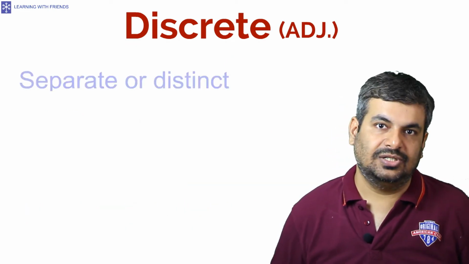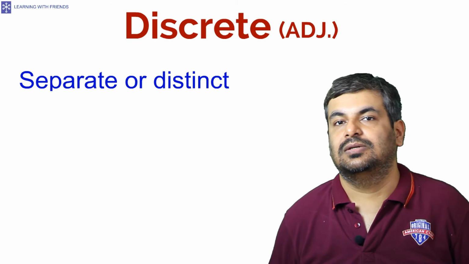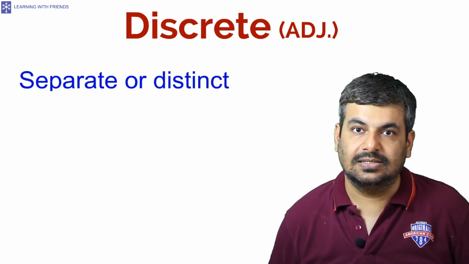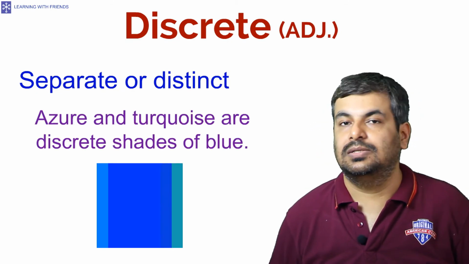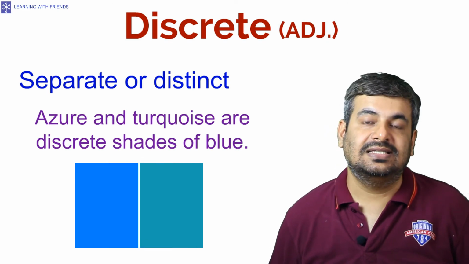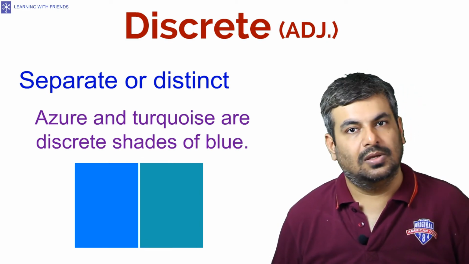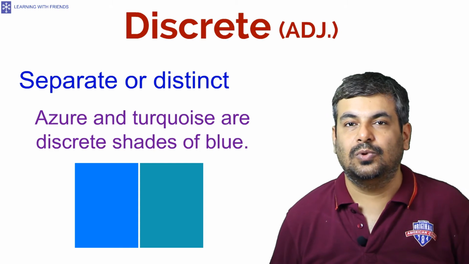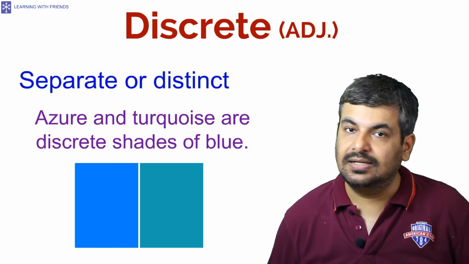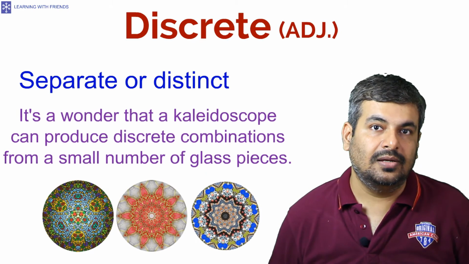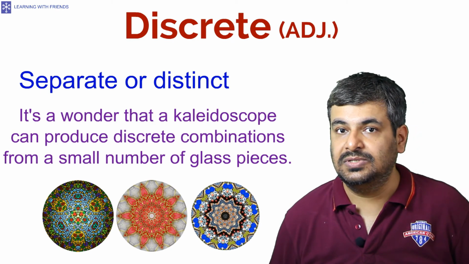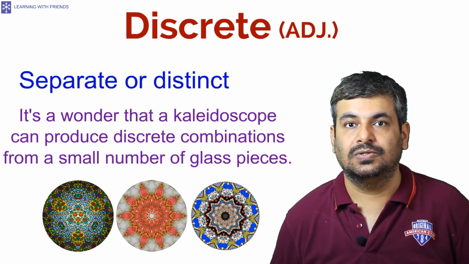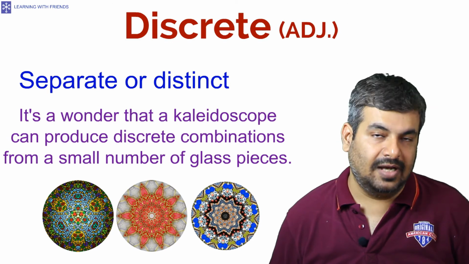Discrete, also an adjective, means separate, disconnected, or distinct. For example, azure and turquoise are discrete shades of blue. This means that these two are distinct. Another example, it's a wonder that a kaleidoscope can produce discrete combinations from a small number of glass pieces.